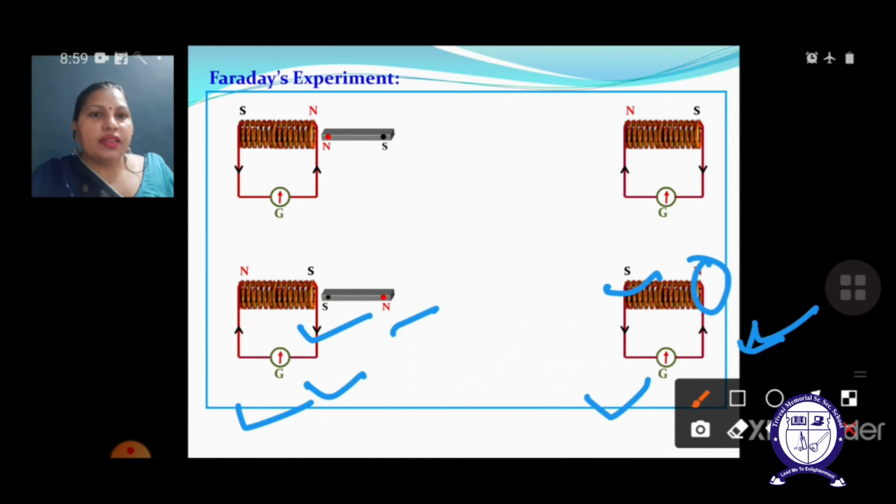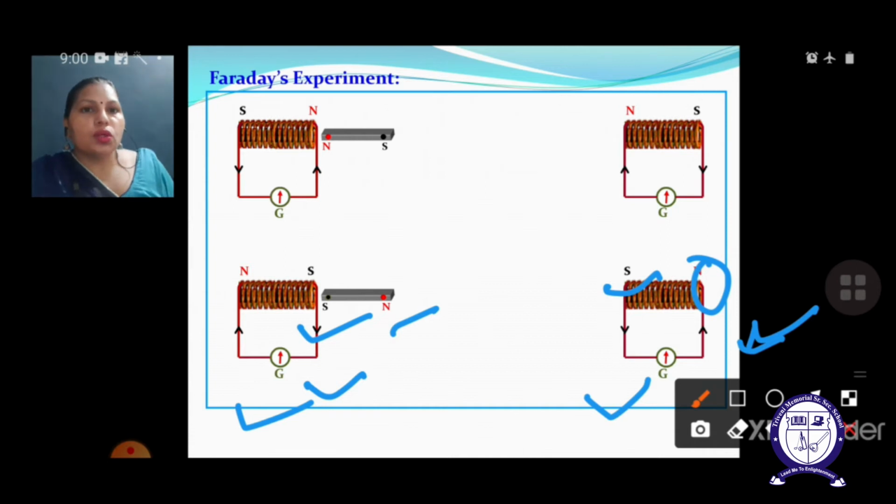And similarly in the very next case, if you see the away motion, when the bar magnet is going to shift away from the coil, the magnetic flux linking with the coil is going to reduce. In that case it is going to generate the unlike pole and show you the force of attraction, so that it will attract the bar magnet towards it, so that it can oppose its motion.